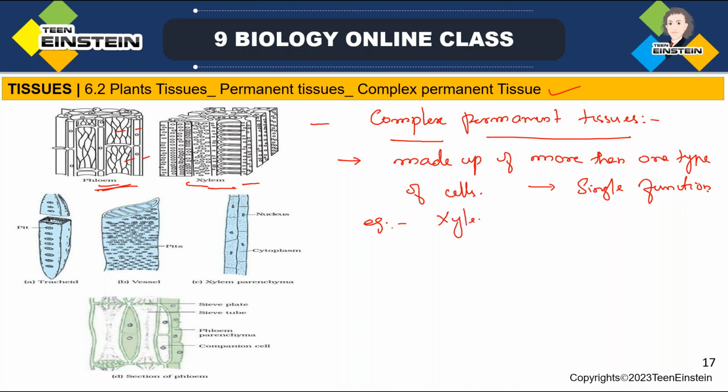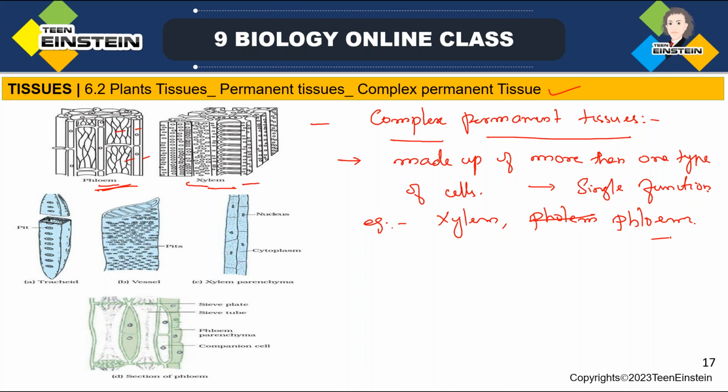So xylem, phloem, these are the complex permanent tissue examples. Okay.